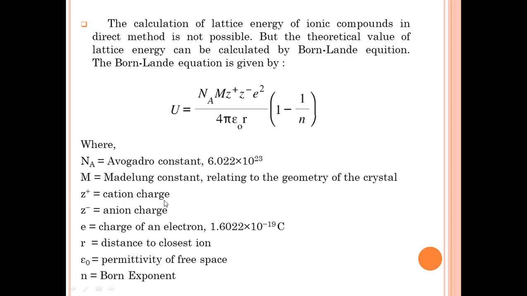Z plus is the charge of the cation, and z minus is the anion charge. e is the charge of an electron, 1.6022 into 10 to the power of minus 19 coulomb. r is the distance to the closest ion. Epsilon naught is the permittivity of free space. n is the Born exponent. If we know the values of these, then we can calculate the lattice energy by using the Born-Lande equation.